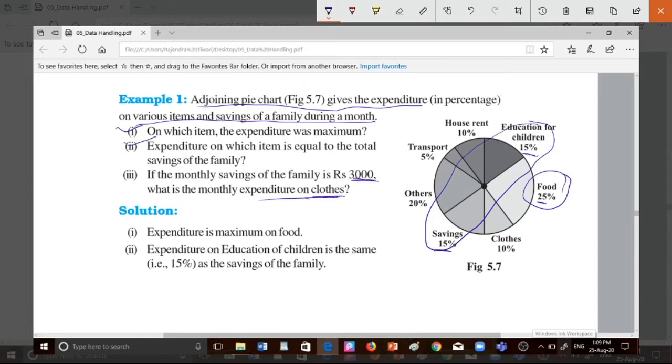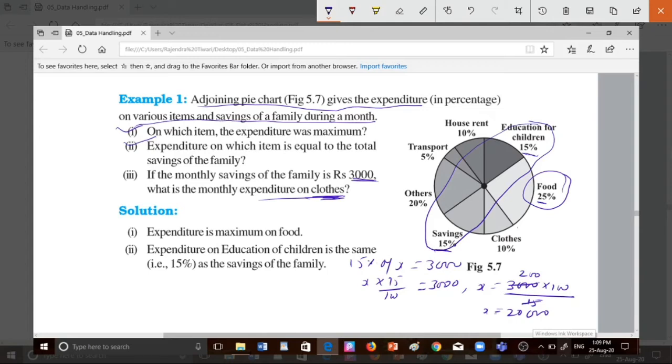So first you should know what their total earning is. To find the earning, saving is 15% of something which is 3,000. Let us take it as 15% of x is equal to 3,000. So x into 15 upon 100 equal to 3,000. So x equal to 3,000 into 100 upon 15. Simplifying, the answer is 20,000. So the total earning of this family is 20,000.